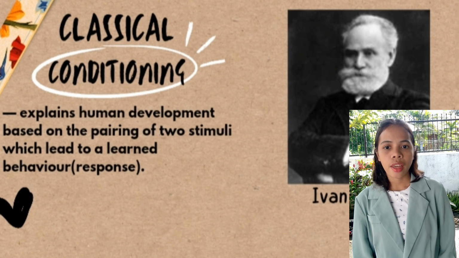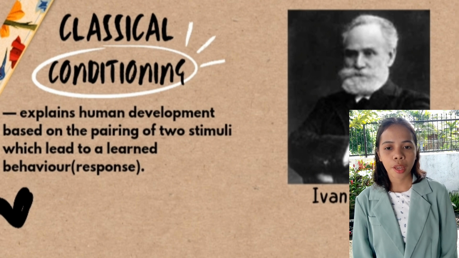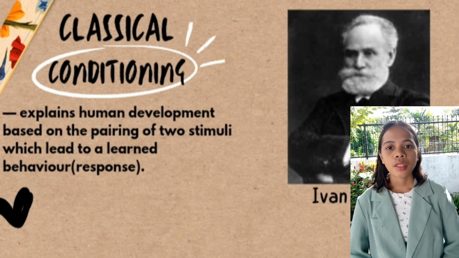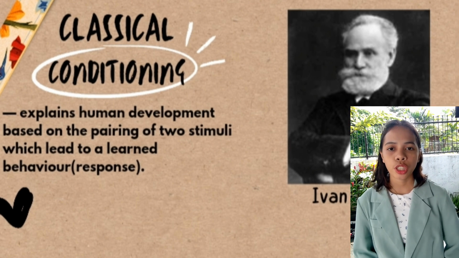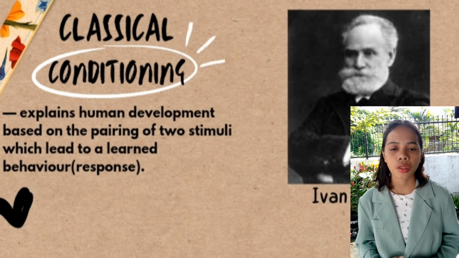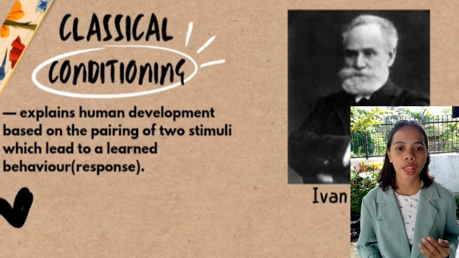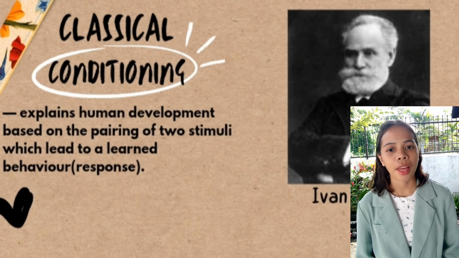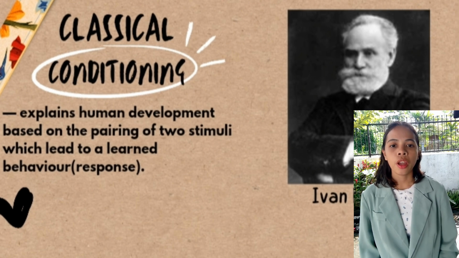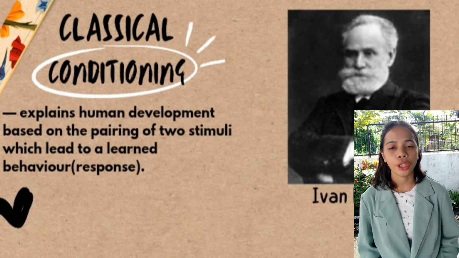Classical conditioning explains human development based on the pairing of two stimuli which lead to a learned behavior or response. So basically, classical conditioning involves forming an association between two stimuli resulting in a learned response. As we delve deeper, you will understand classical conditioning and its relevance to your daily life.